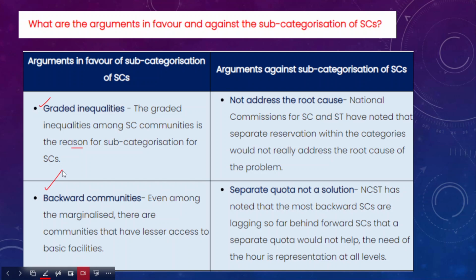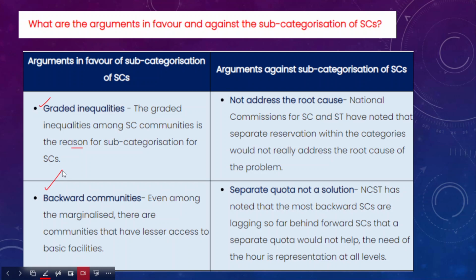Okay, so after that, the next argument which is in favor of subcategorization is the SC category. Even among the marginalized, there are communities that have lesser access to basic facilities. This is in line with the aspects discussed above. Within SCs there are different caste groups. One caste group is getting the reservation benefits, however the other caste group is being excluded.